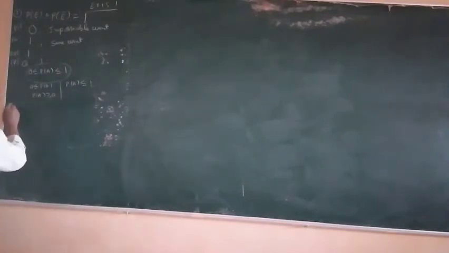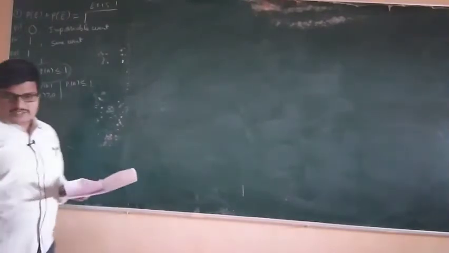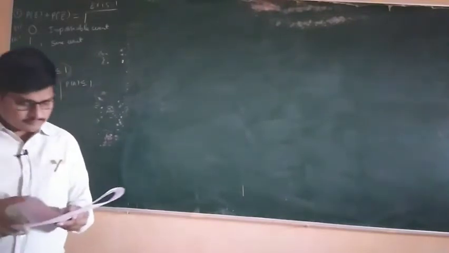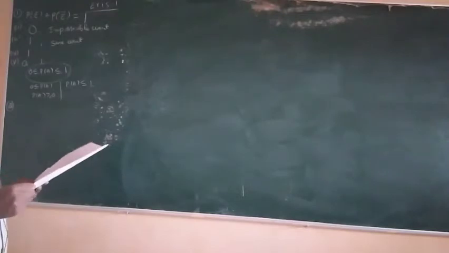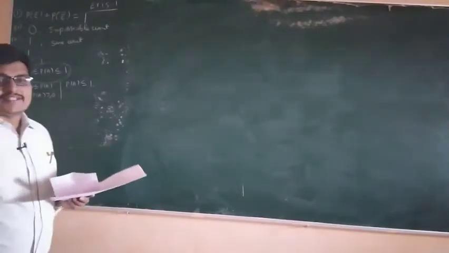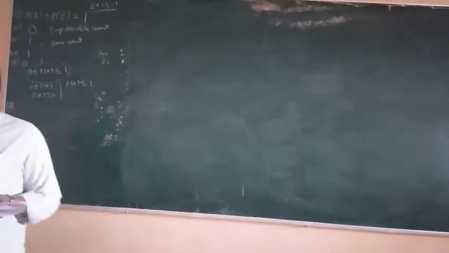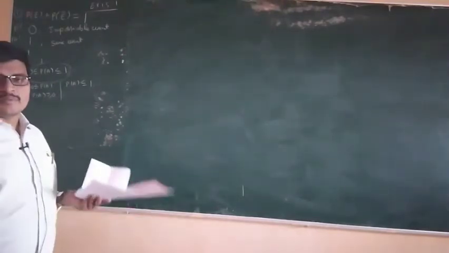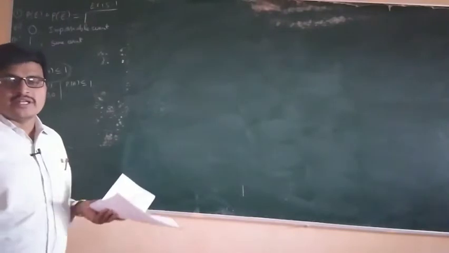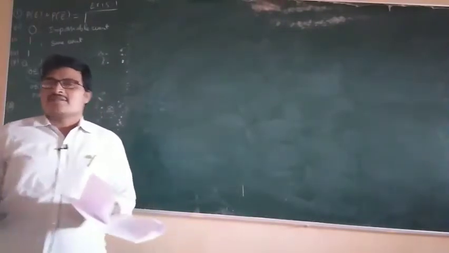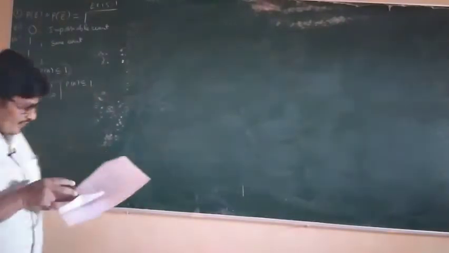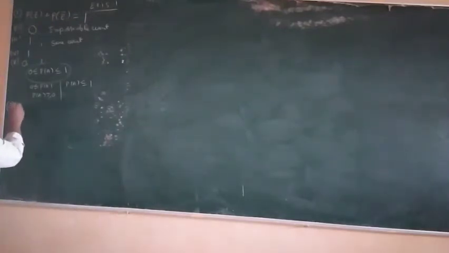Second problem. See your textbooks. Which of the following experiments have equally likely outcomes? Explain. What is the meaning of equally likely events? It means the events have equal chance, equal probability, or the chances of both events are equal. Okay, what is the first bit? Second problem, first one.